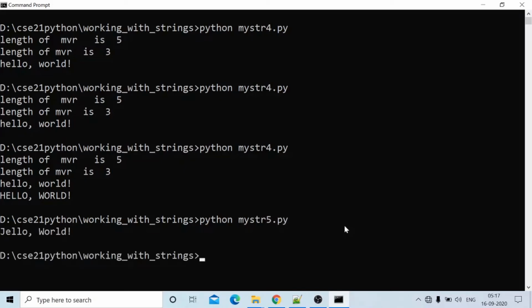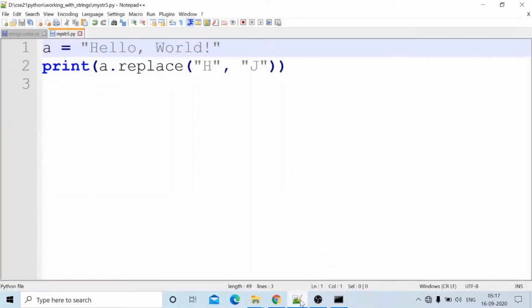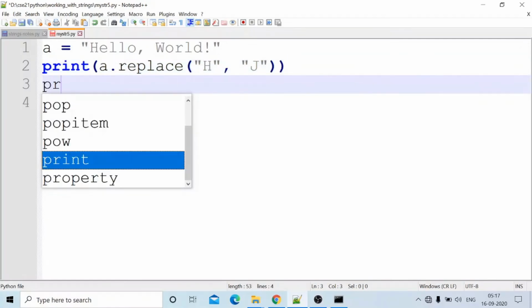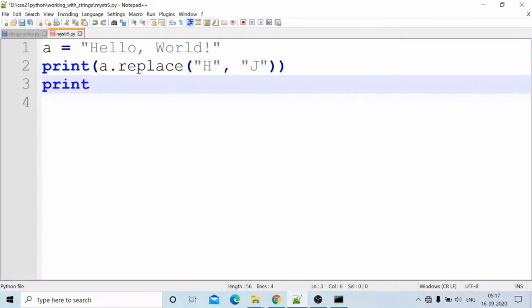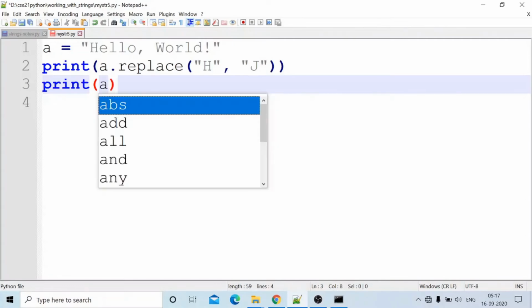Jello world. Capital H can be replaced with J. Okay, in order to replace this one, we will use this. After that, I am printing the same statement. Print A. Is A affected or not? Control S. Okay, yes or no?